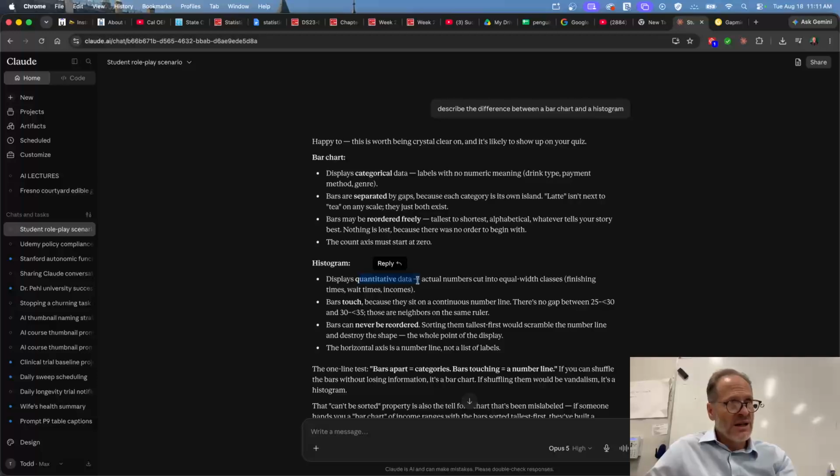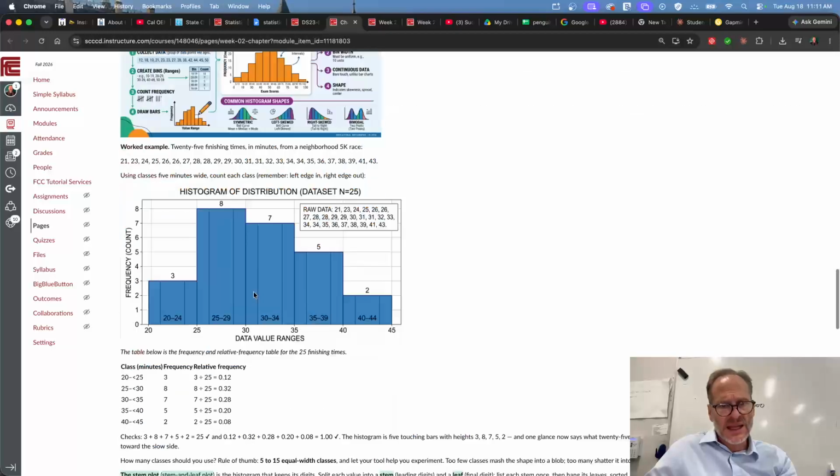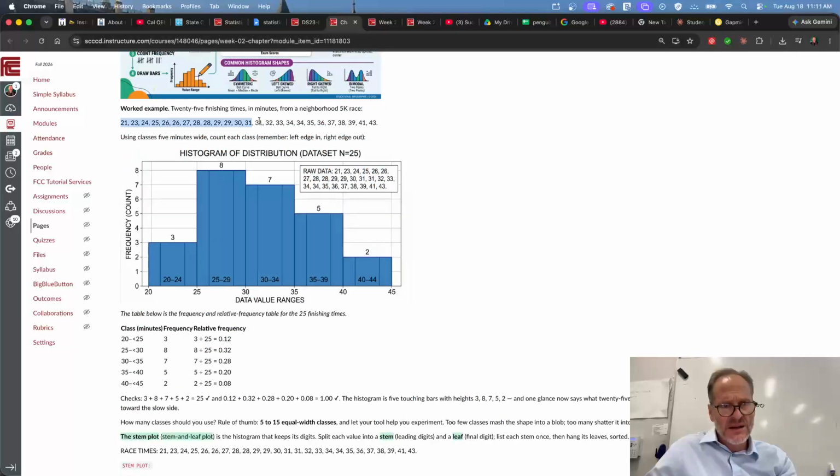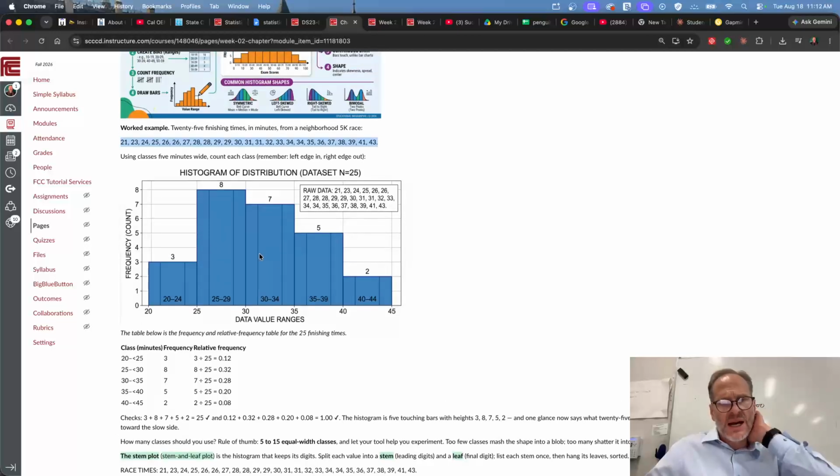Okay, we learned about qualitative, quantitative, categorical, numerical data. And a histogram's for quantitative data, actual numbers cut into equal width classes. And with histograms, if this is our raw data up here, if something is between 20 and 24.9999999, it goes here. But if it's 25 to 29.99999, it goes in this one, right? And if it's 30, 30 belongs in this group. So you include the left, but you don't include the right. Left edge in, right edge out, all right?